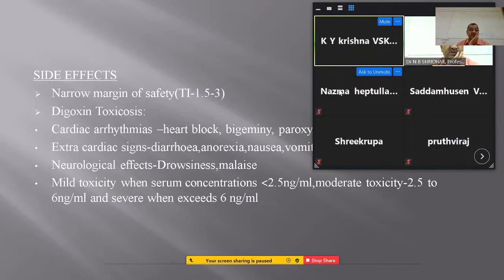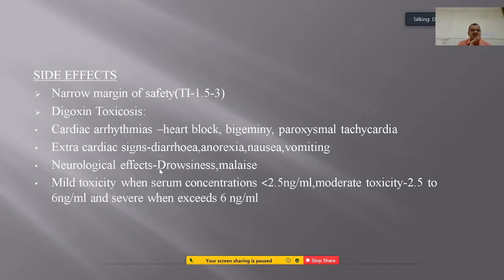Other side effects are milder toxicity, like drowsiness and malaise. If the serum concentration is less than 2.5 nanogram per milliliter, moderate toxicity is there, and if it is 2.5 to 6 nanogram, severe toxicity may occur, and when it exceeds 6 nanogram, high toxicity will happen.